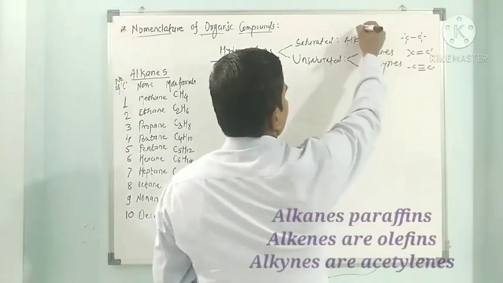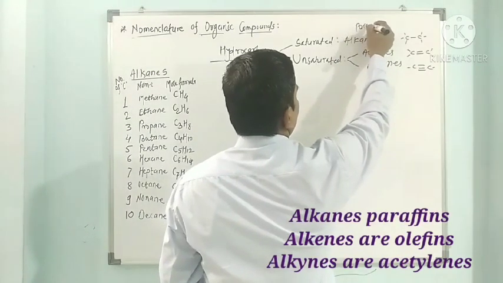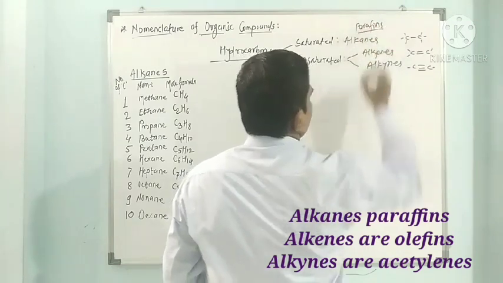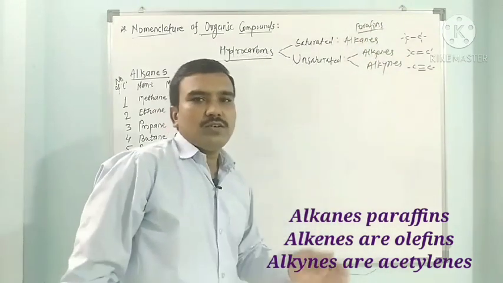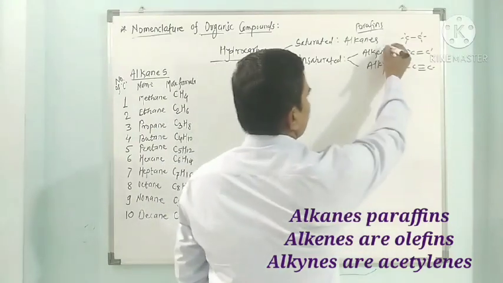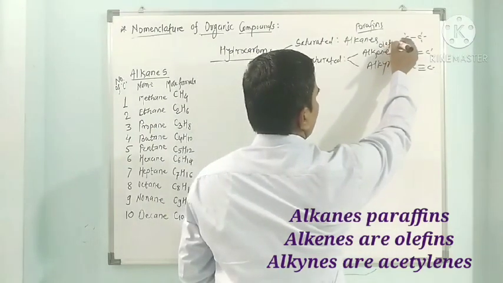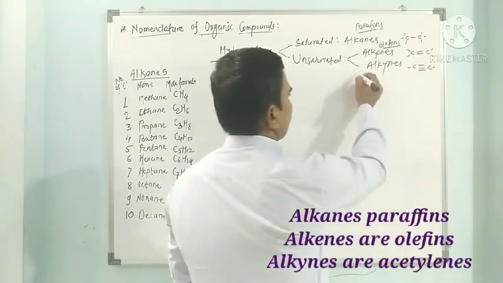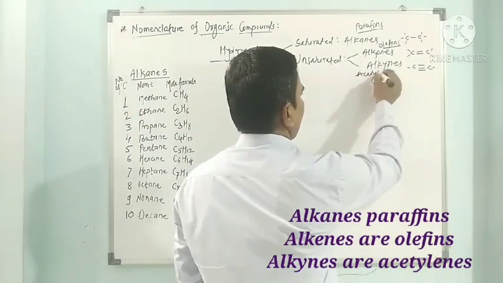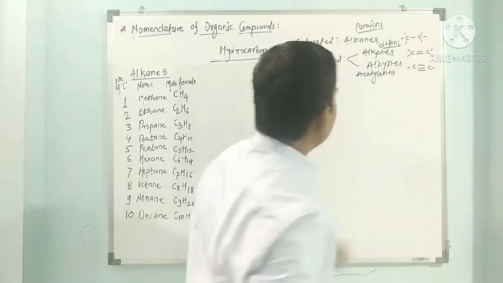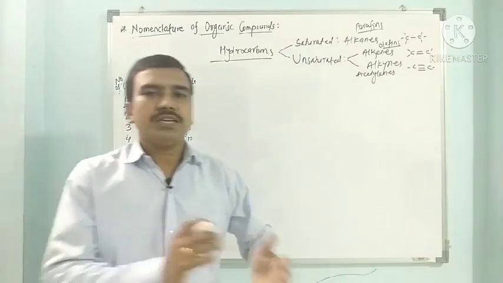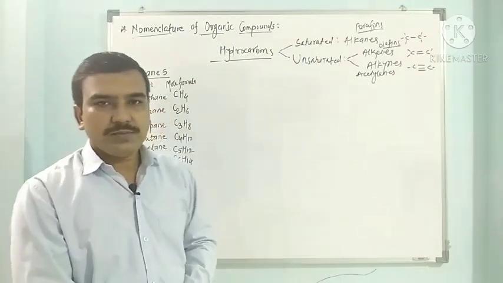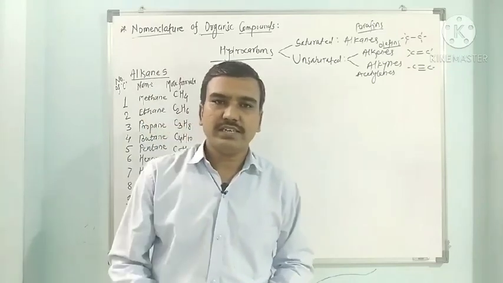Alkanes are also called as paraffins. Alkenes are called as olefins, and alkynes are called as acetylenes. So here this is the simple classification of hydrocarbons in 3 types: alkanes, alkenes and alkynes.